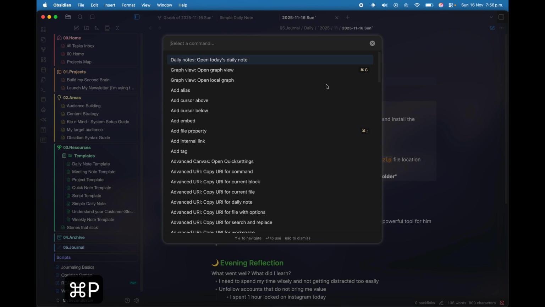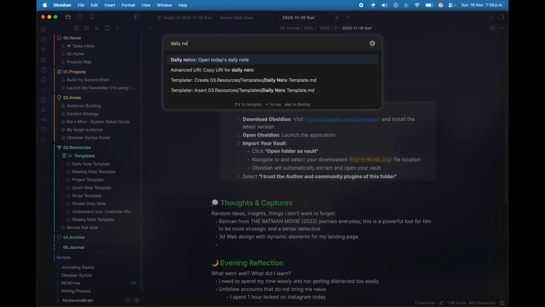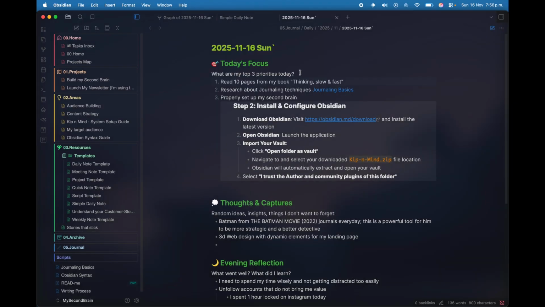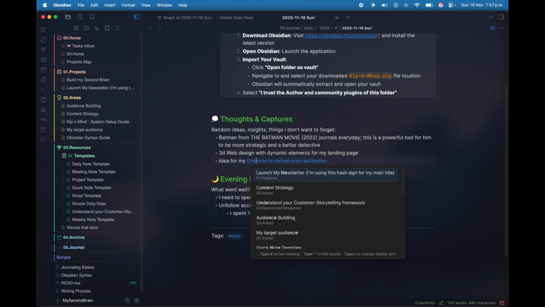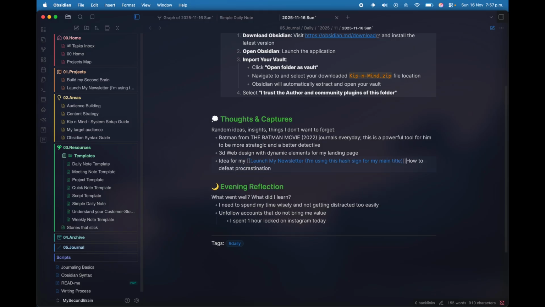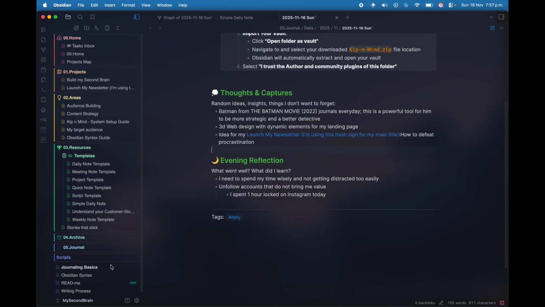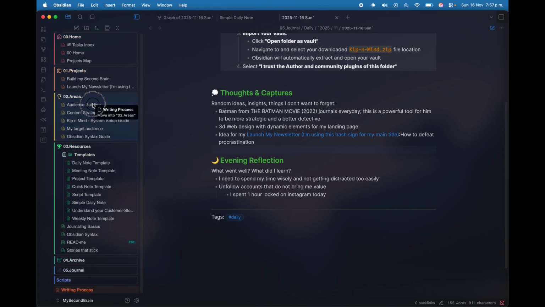Go to your command prompt, then type in daily notes, open today's daily note. And this is how you always open your daily note. I also have another idea, let's say for a newsletter topic, which is how to defeat procrastination. Let's say idea for my newsletter, or launch my newsletter project. Also, let's store our notes properly. So let's say that Journaling Basics is part of my resources. Obsidian syntax is also part of my resources. My writing process is part of my areas.